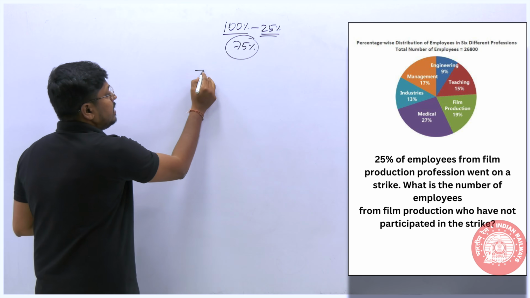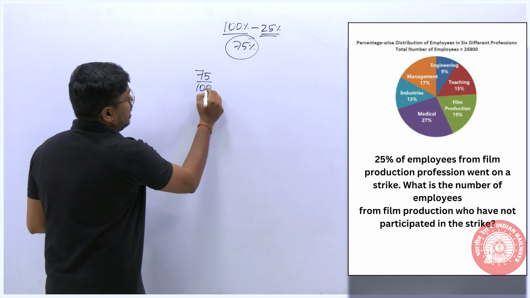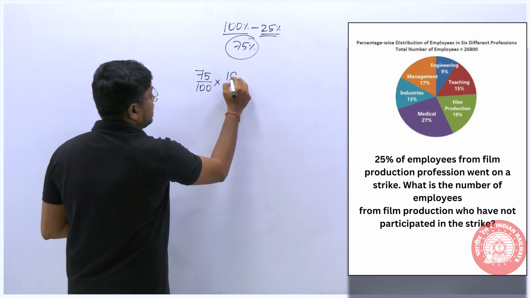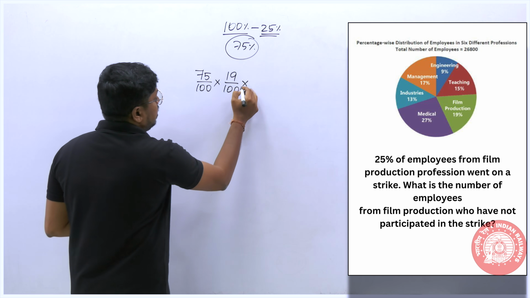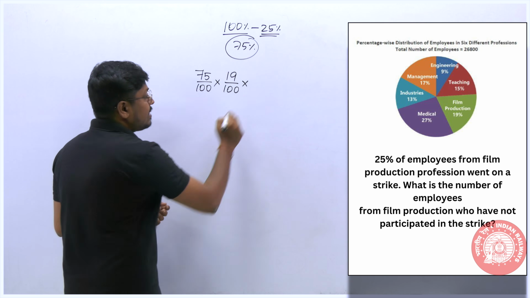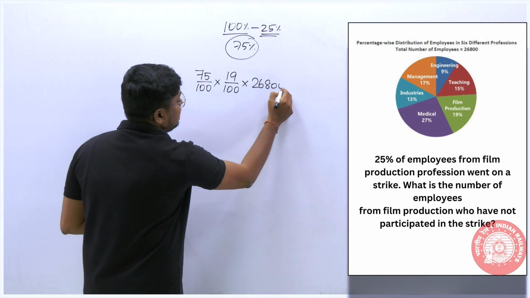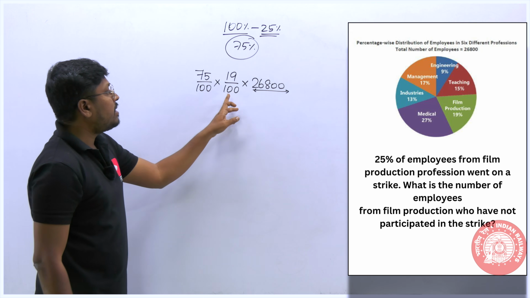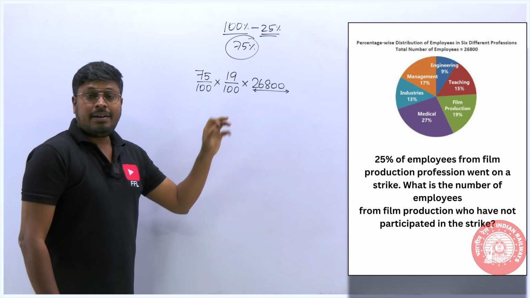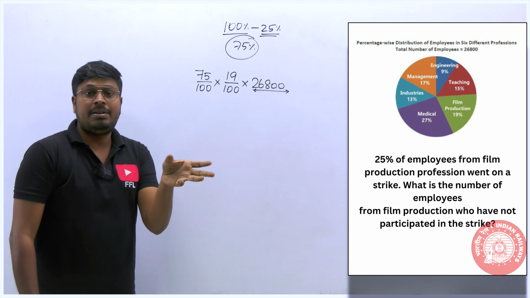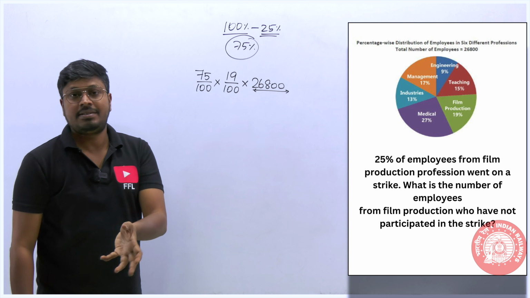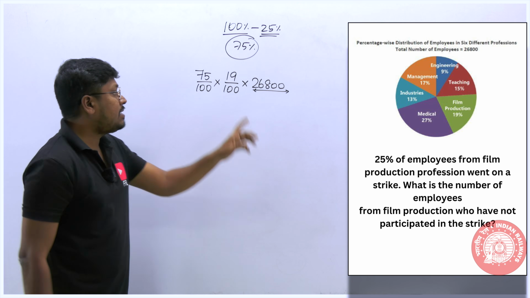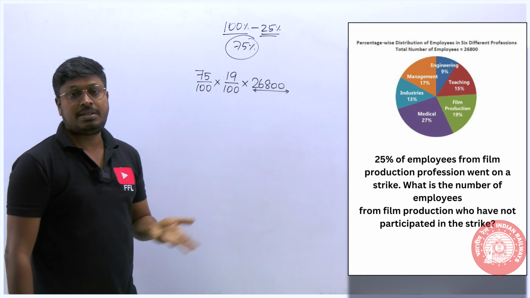So 75% of, and the total film production, how much percentage have they given? 19%. So 19 by 100. And the total employees are how much? 26,800. So 26,800 is the total number of employees. Out of this, 19% are from film production. And then out of this, 75% have not participated in the strike. Why? Because 25% of the employees did. So 100 minus 25, the resultant is 75 who have not participated in the strike.